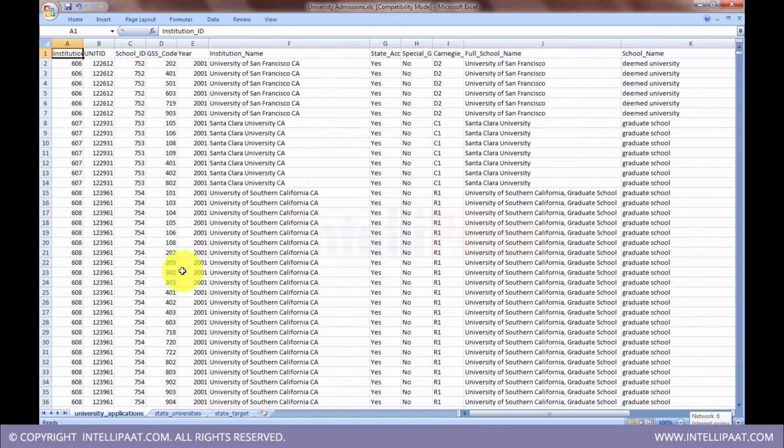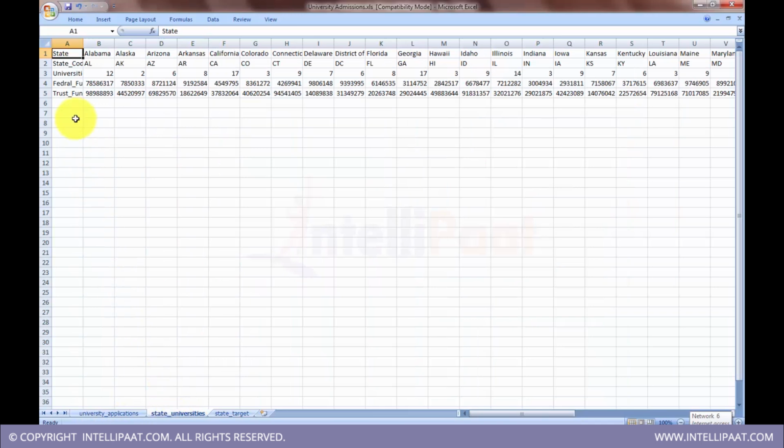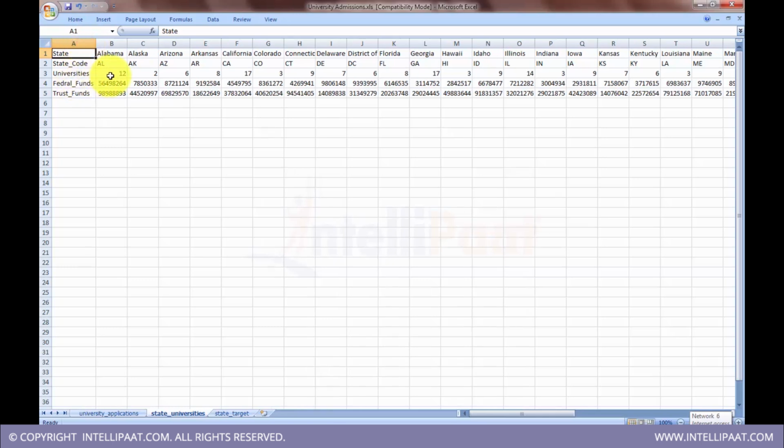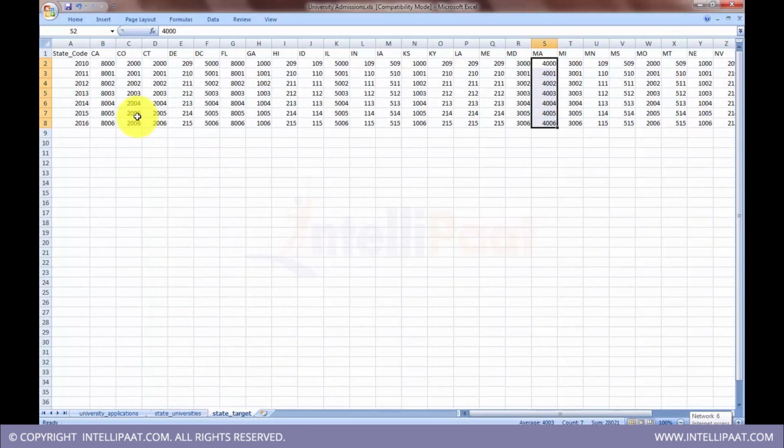So this is the main data set, university applications. Then we have a data set which will give us information like how many universities there are in each state, how much state fund they are receiving, and how much trust, the accumulated fund they have with them, per state.